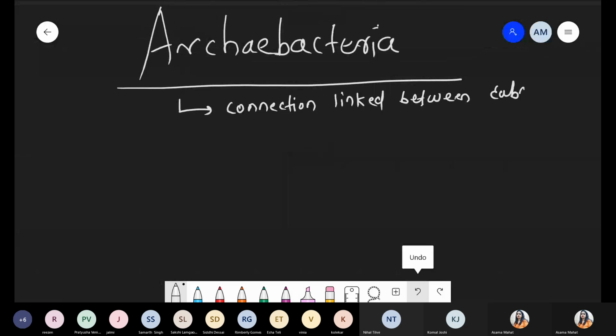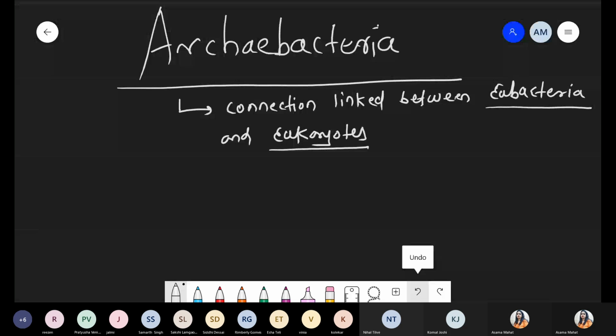I'm talking about eubacteria because until now, all the categories we saw were eubacteria. Cyanobacteria, Actinomycetes, BGA, Mycobacterium tuberculosis, other rod shape, spiral shape, cocci shape, all these bacteria belong to the category eubacteria. But now we are talking about a special condition, that is Archaebacteria. So it is showing a link between the eubacteria as well as the eukaryotes.